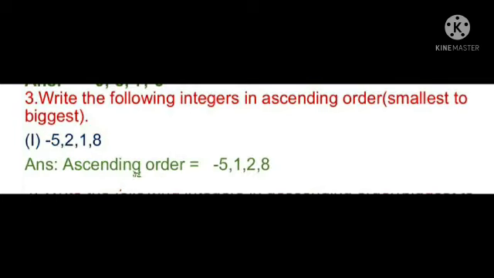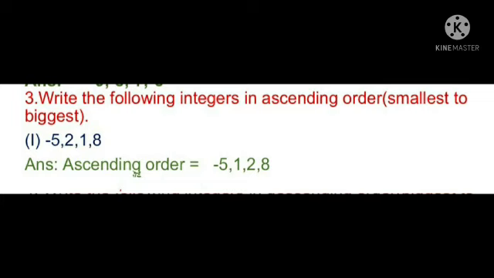Write the following integers in ascending order. What is the meaning of ascending order? We should arrange the numbers from smallest number to biggest number. The first question: -5, 2, 1, 8, arranging into ascending order.